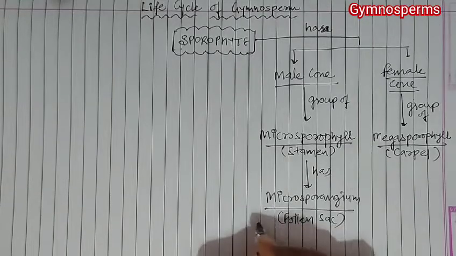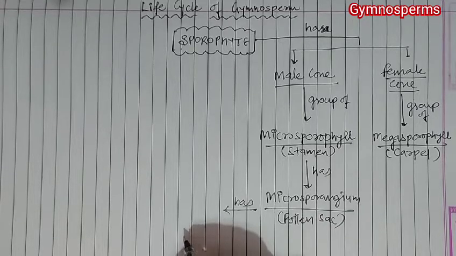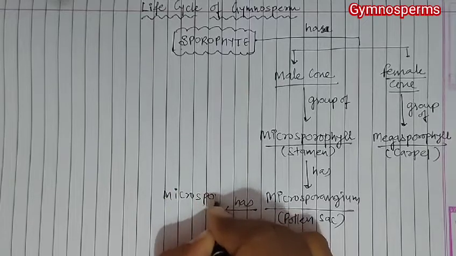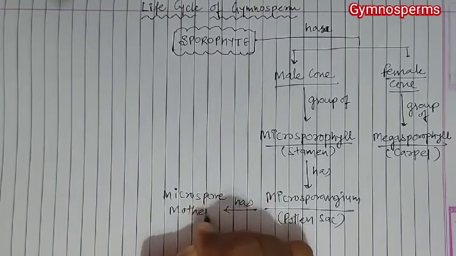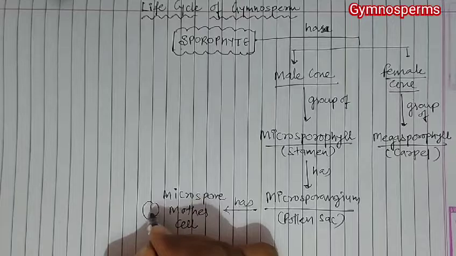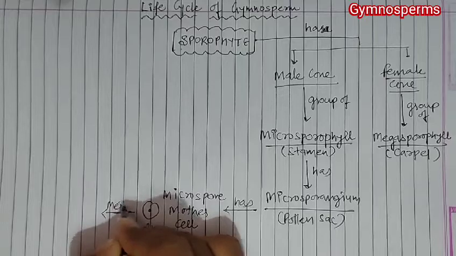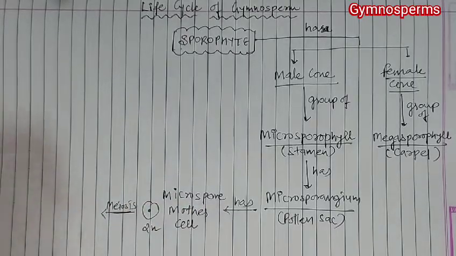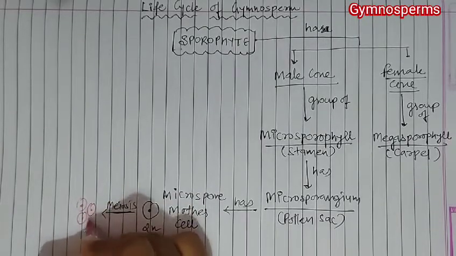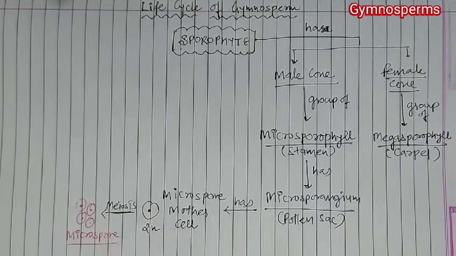Now this pollen sac has microspore mother cell, and this microspore mother cell, which is diploid, undergoes meiosis and produces microspore, and after meiosis 4 microspores are produced.